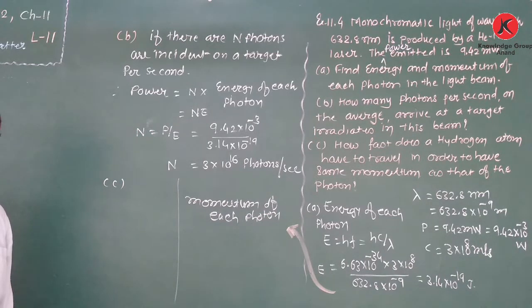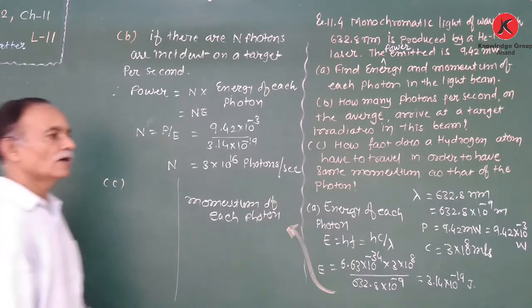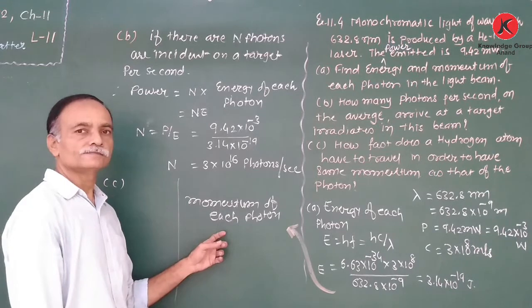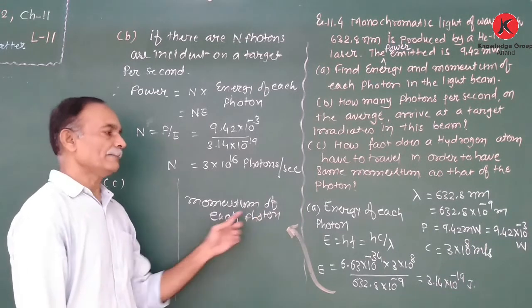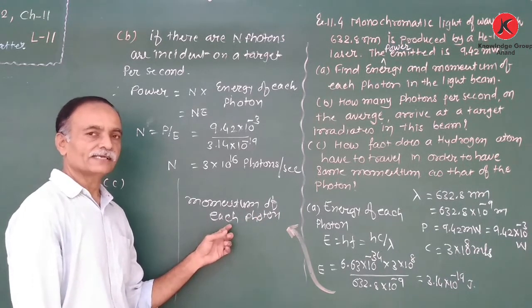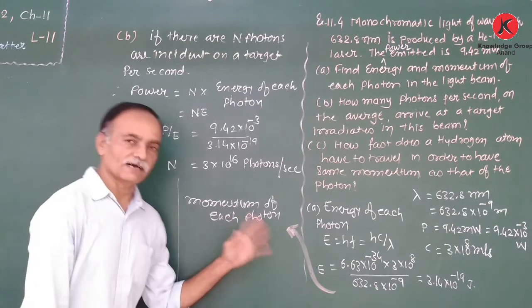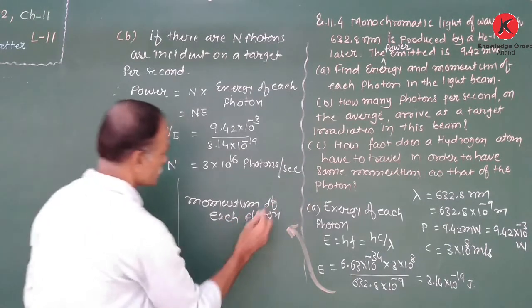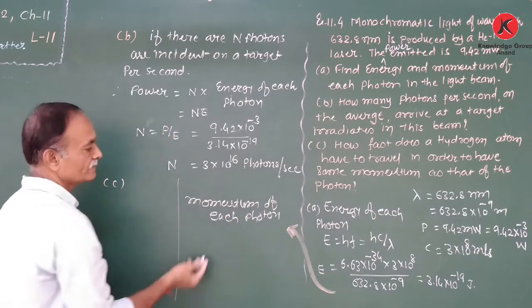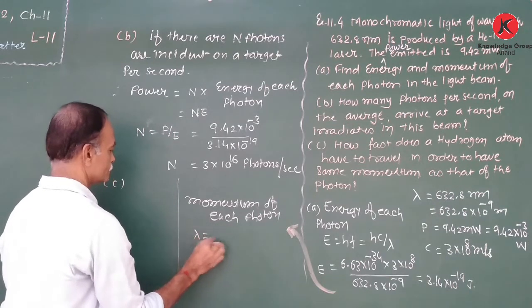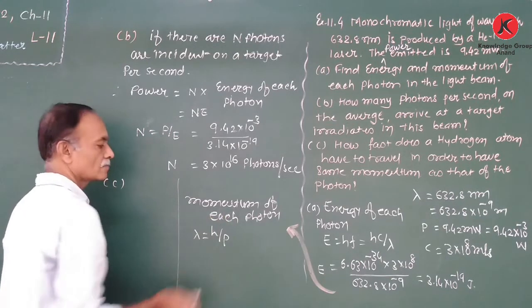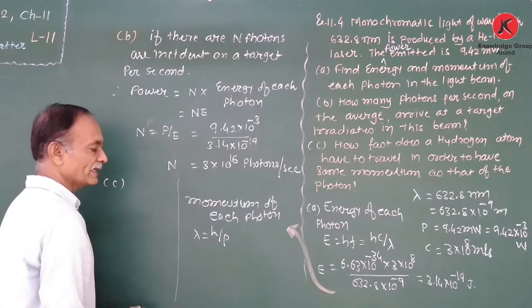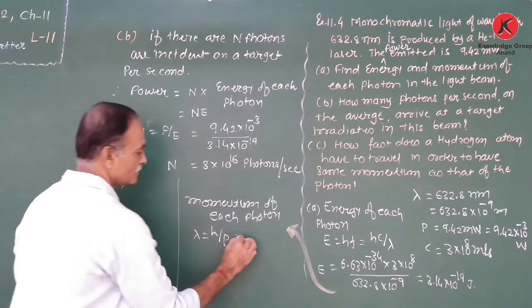How do we find the momentum? E is equal to hf is the energy, or in other words, lambda is equal to h upon p. Therefore, momentum p is equal to h upon lambda.